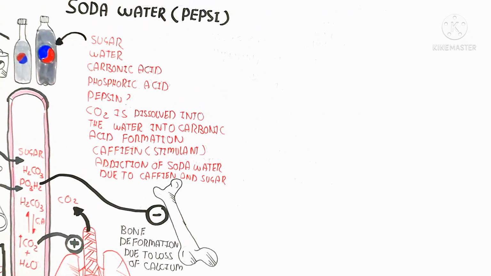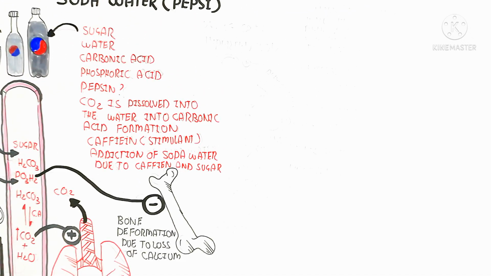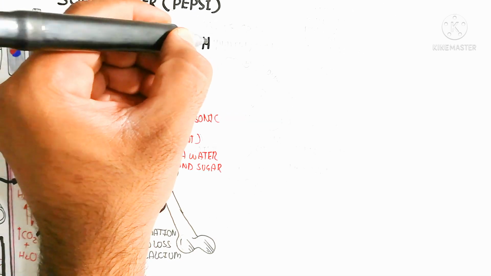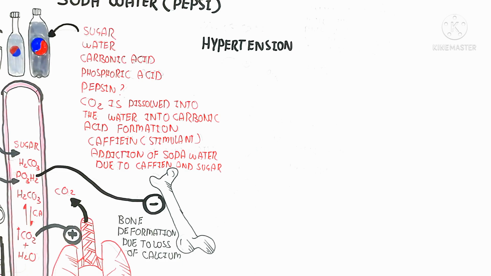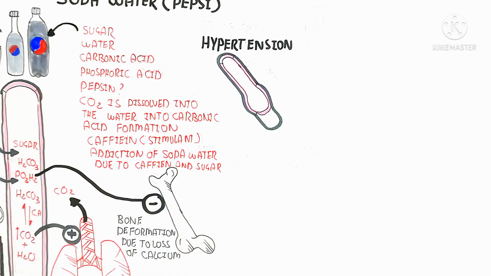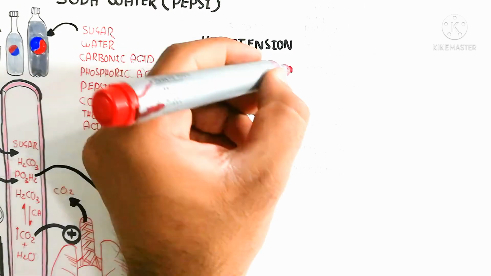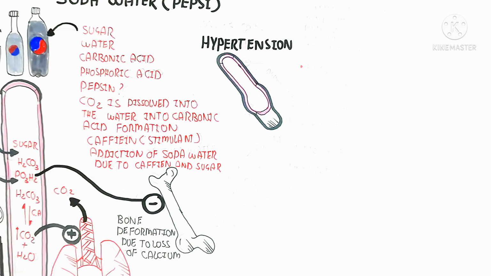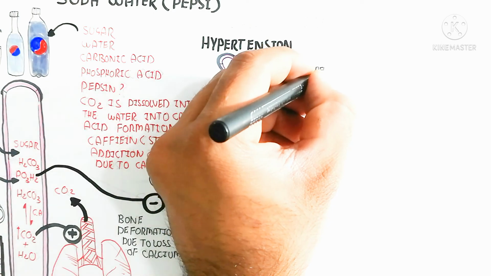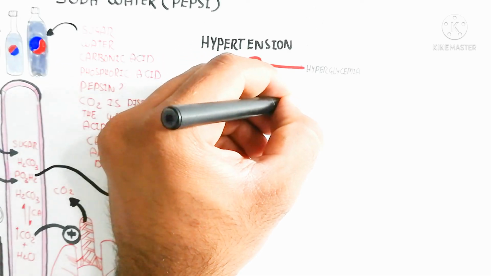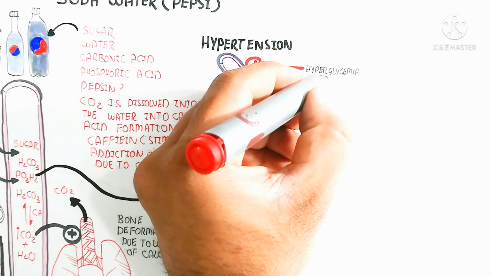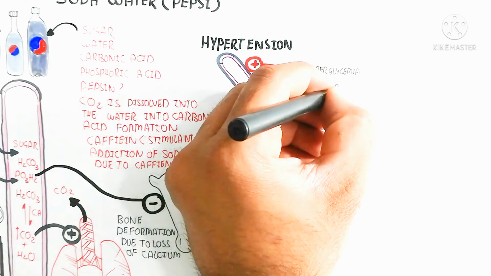Anyhow, let's begin to understand further how soda water such as Pepsi works in our body, as physiology. Hypertension will occur due to hyperglycemia, which will lead to more water dissolving into the plasma in the blood, and will lead to hypertension because the stretching of the blood vessel wall will be greater as the volume will be greater due to hyperglycemia. So the glucose will require water for dissolution.